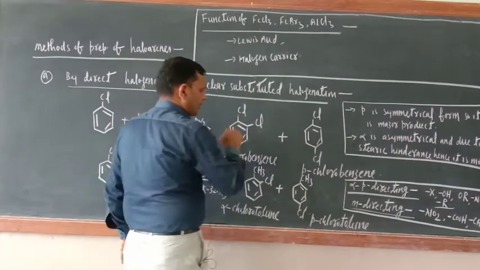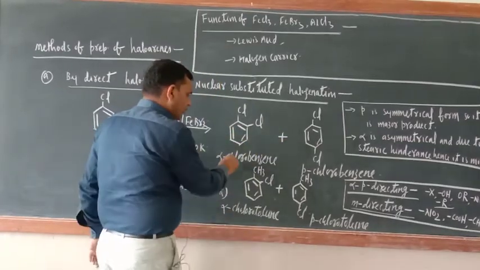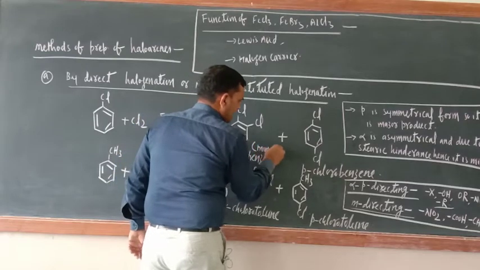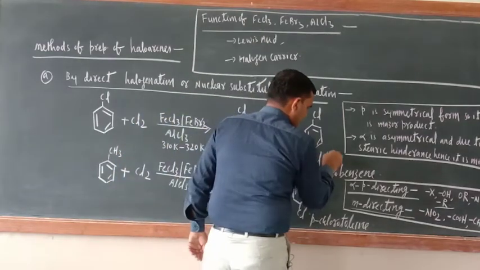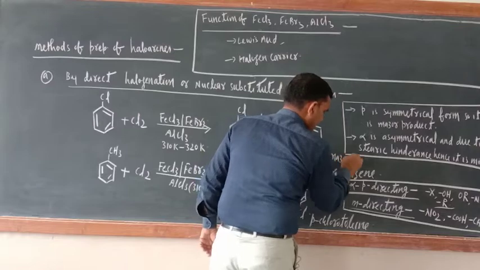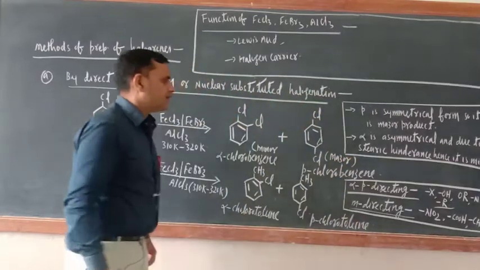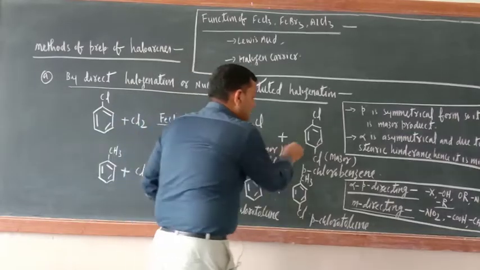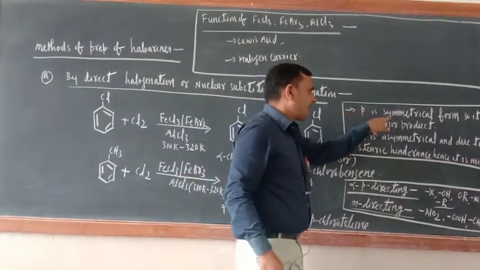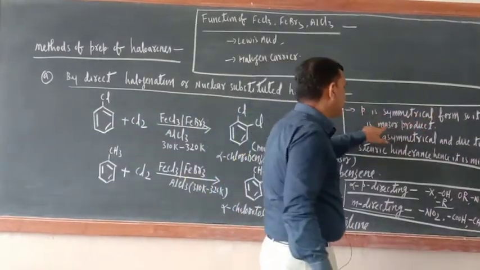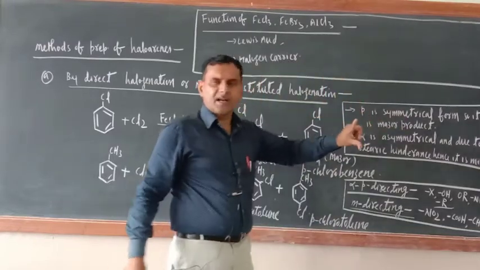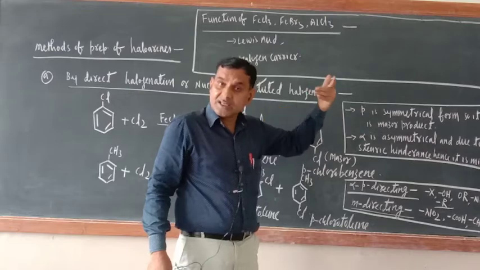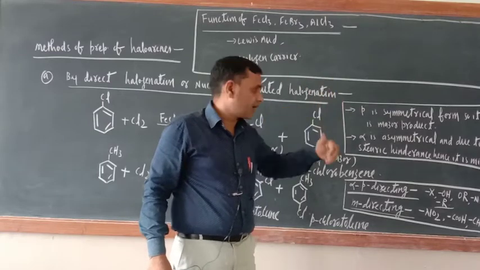These are the two products. Now just see, orthochlorobenzene is the minor product, and parachlorobenzene is the major product. Why is this minor and why is that major? Just see, para is the symmetrical form, so it is the major product. Symmetrical form means it is a symmetric molecule and its concentration in the product will be more.